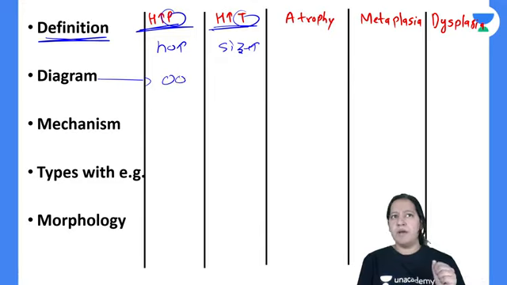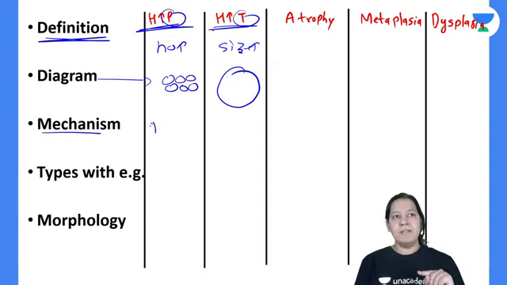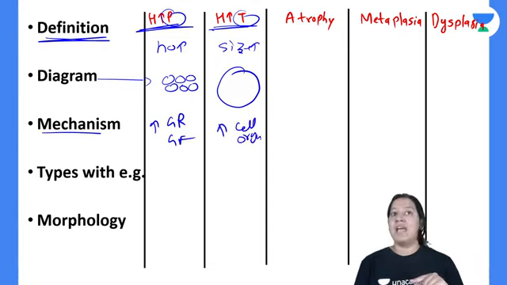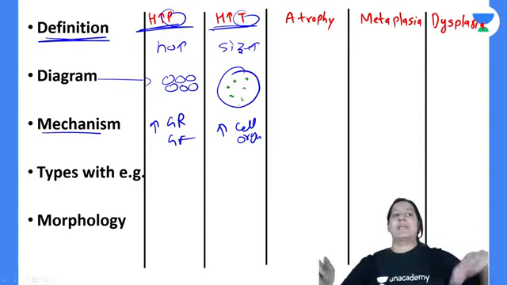So here you have to increase the number of the cell, and here you have to increase the size of the cell, not the number. Mechanism: here it is due to increased growth receptors and growth factors. Here it is due to increased cell organelles. The cell organelles inside increase, mitochondria, ribosomes, they increase. That's why the cell increases in size.